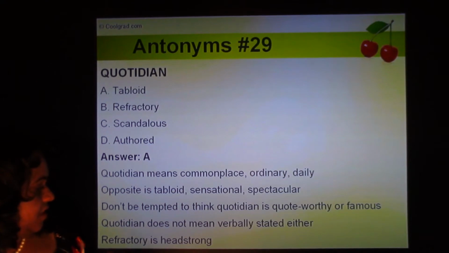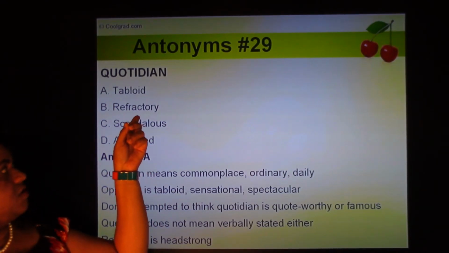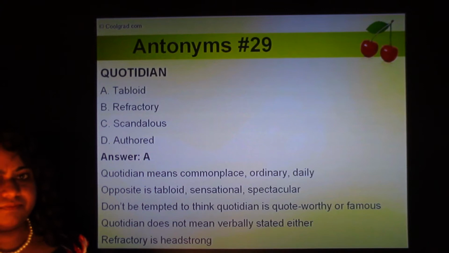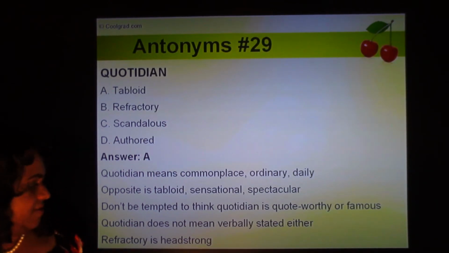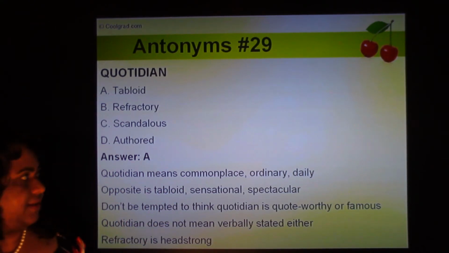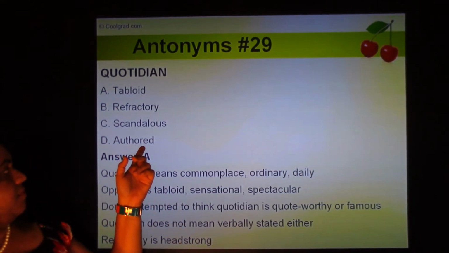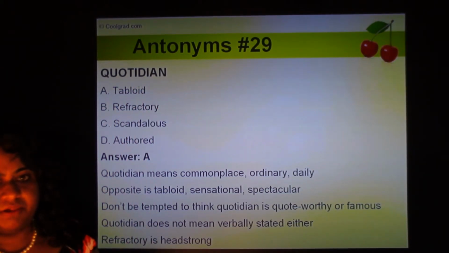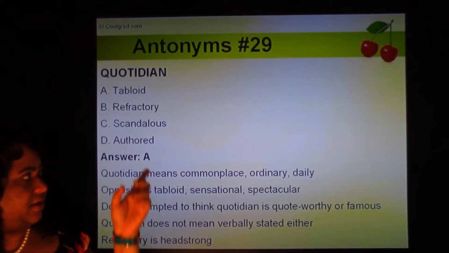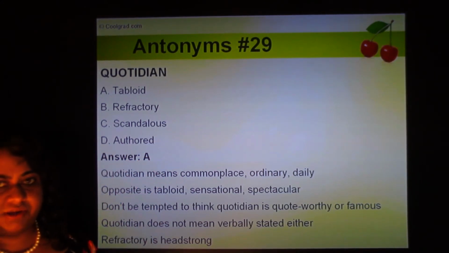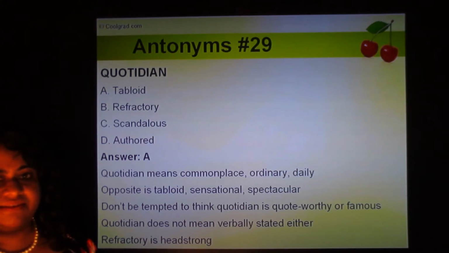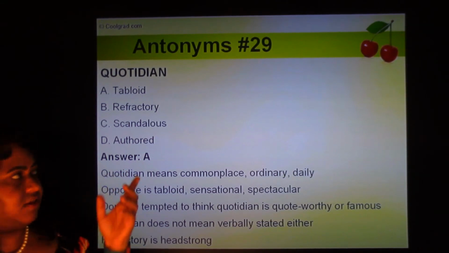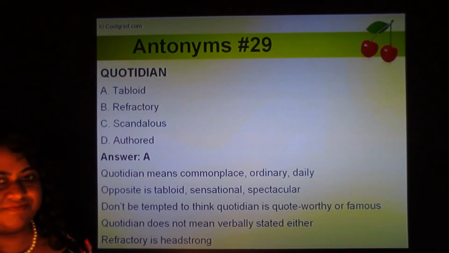And refractory means headstrong. Refractory is nothing to do with refraction or diffraction or anything in physics. Refractory means headstrong, thick-headed, something like that. And some people might be tempted to think quotidian means something that's quoted or verbal, and the opposite, they might be inclined to pick authored, something that's in writing. But no, quotidian means it's so commonplace, and the opposite is something spectacular, something sensational. So quotidian opposite is tabloid.